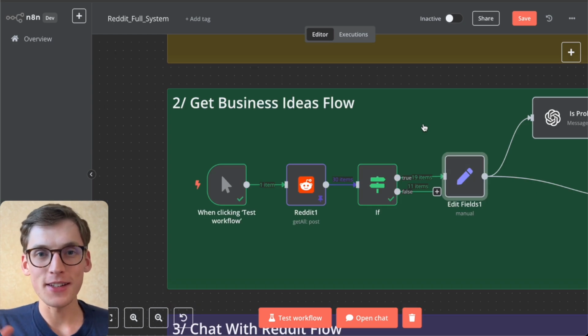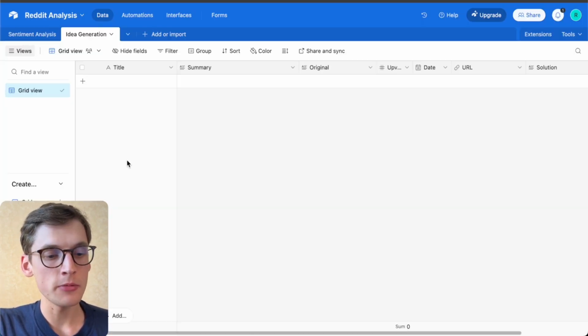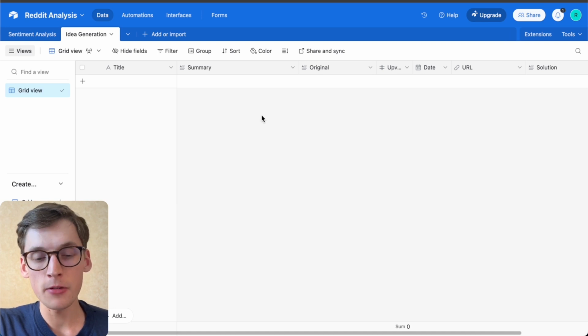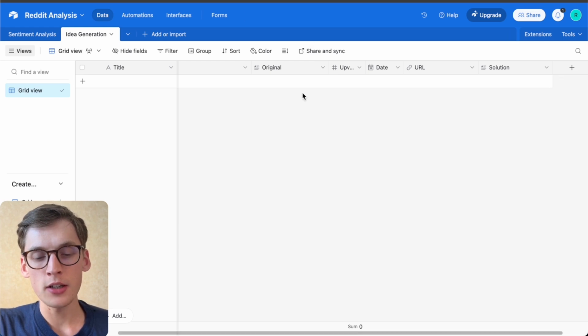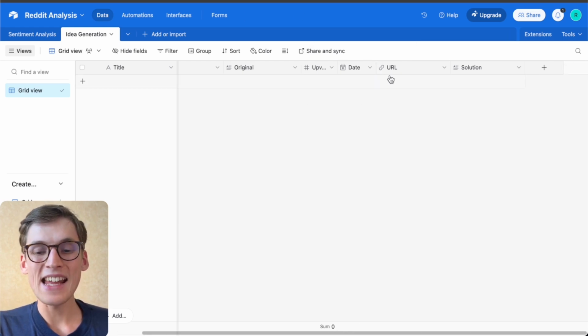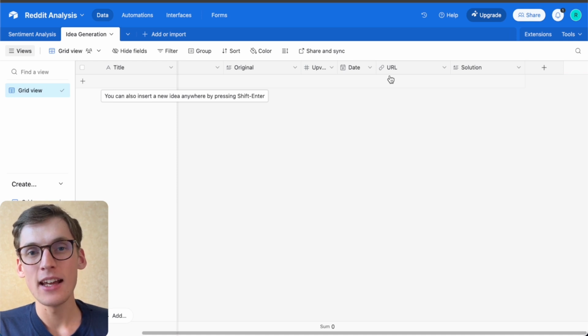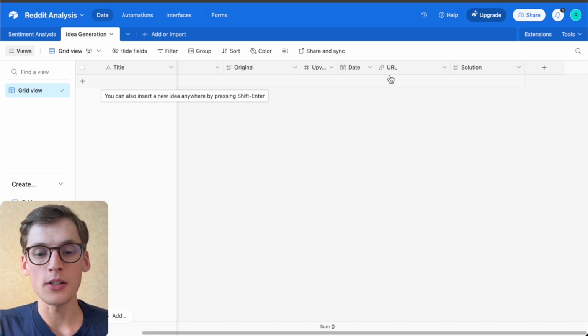Before we start, it's useful to understand what end result we'll be getting. As in the first instance, we'll be filling the Airtable base, we'll be inserting the title of the post, the summary of the post. So basically we'll be summarizing all these different business problems. We're getting the original text, the upvotes, the date, the URL, and most importantly, the AI-provided response of what business feature or services we could sell to this exact redditor according to the problem they have. So that is the end result, and now let's get back to building and see how we can implement this in practice.